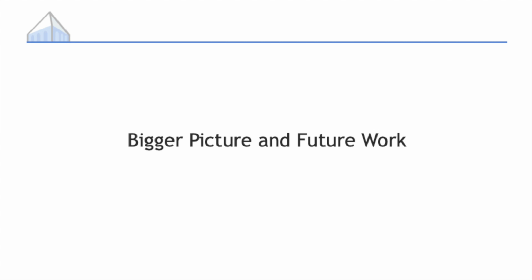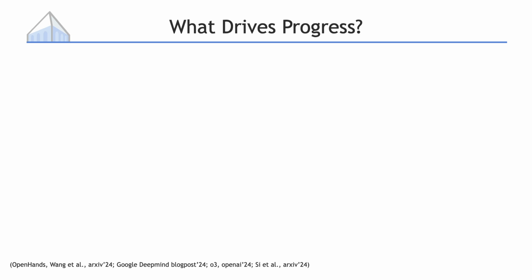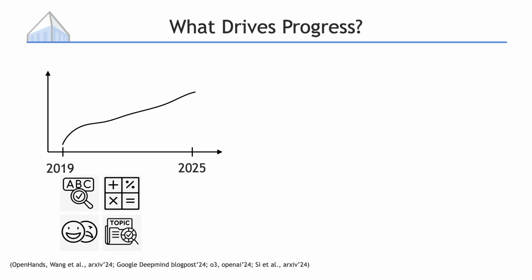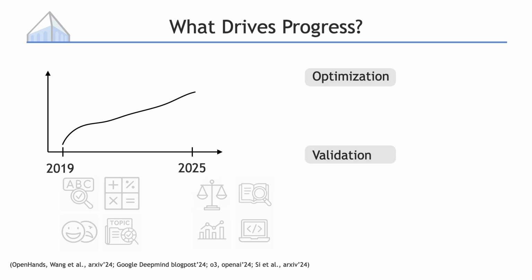Now let me share some thoughts about the bigger picture of where language model research is heading and future work that I'm excited about. Here is how I think about what's driving progress in AI. Back in 2019, models were still pretty limited. They could check grammar, solve simple math problems, classify topics, or do basic sentiment analysis. Now, however, they are helping write legal briefs, brainstorm research ideas, do data science, and handle complex software engineering tasks. I see two major factors driving this progress: optimization and validation.